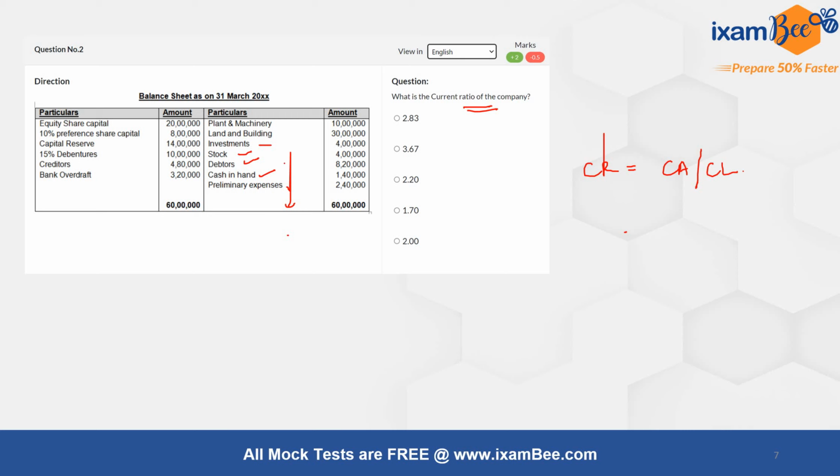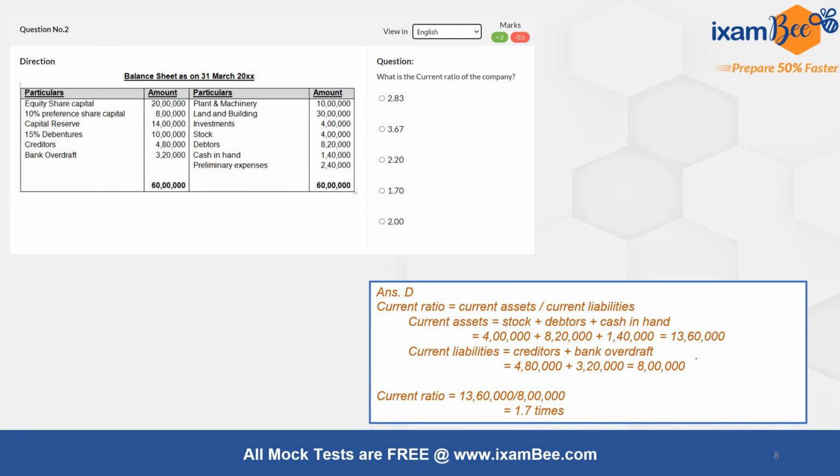So this gives us current assets of 4 lakh plus 8 lakh 20,000 plus 1 lakh 40,000. Our current liabilities include two aspects, our creditors and bank overdraft, which is 4 lakh 80,000 and 3 lakh 20,000. So calculating this, we will get 13 lakh 60,000 of current assets and 8 lakh of current liabilities, which gives us the current ratio as 1.7.